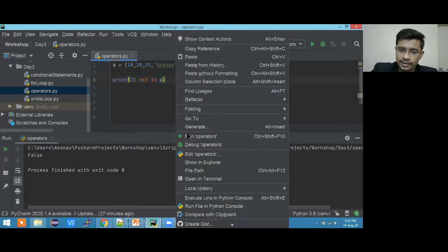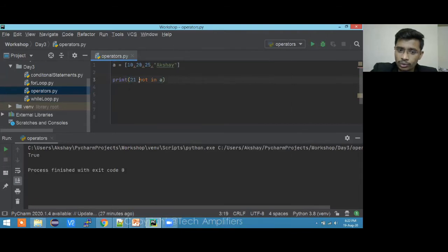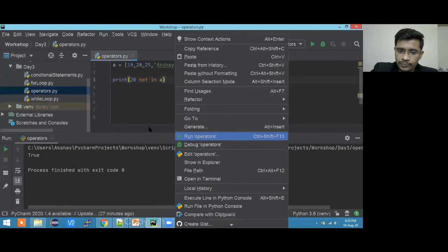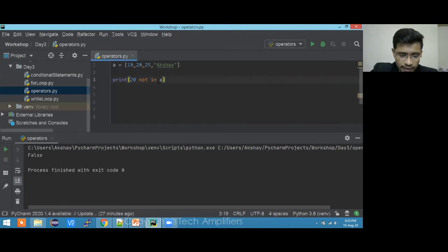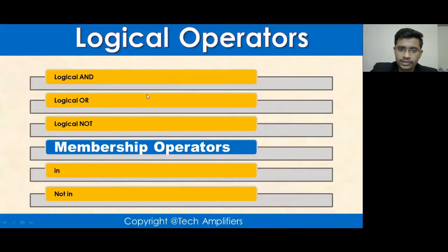It will return true, by the way, because it's the negation and 21 is not there. If you use a number which is already present, the not in operator will return false, because it's the negation. Clear? So this is about logical operators.